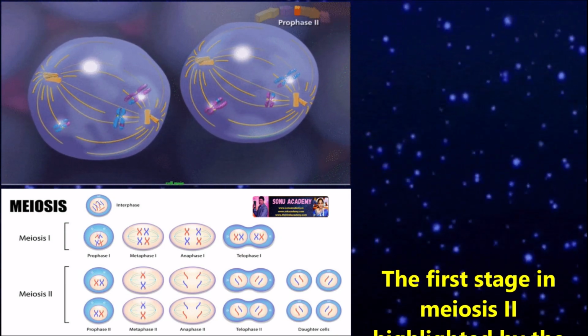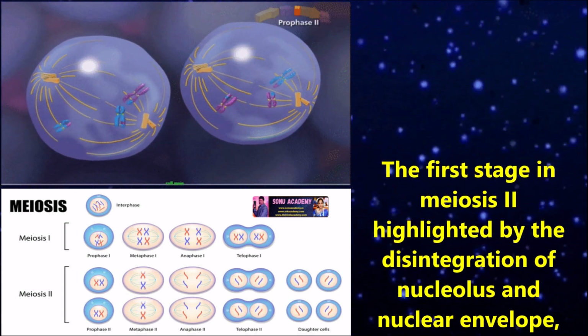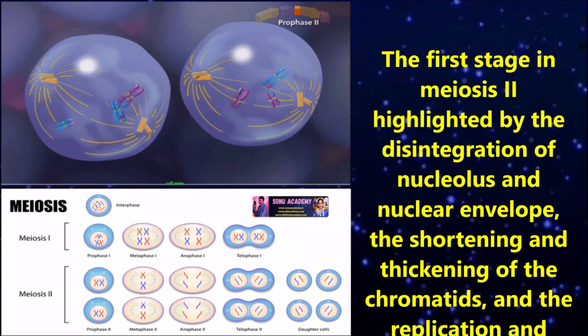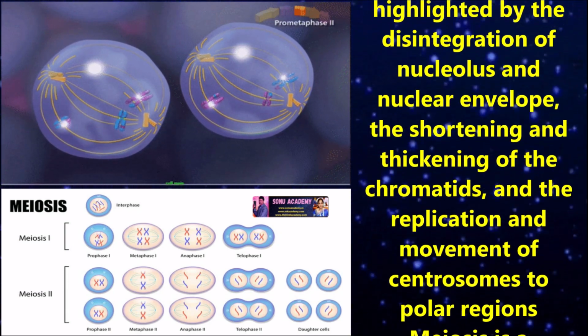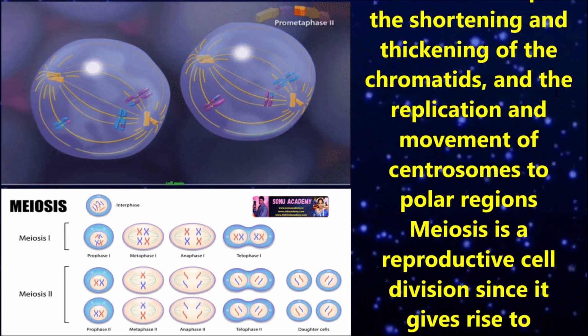Now let us discuss prophase 2. The first stage in meiosis 2, highlighted by the disintegration of the nucleus and nuclear envelope, the shortening and thickening of the chromatids, and the replication and movement of centrosomes to polar regions.